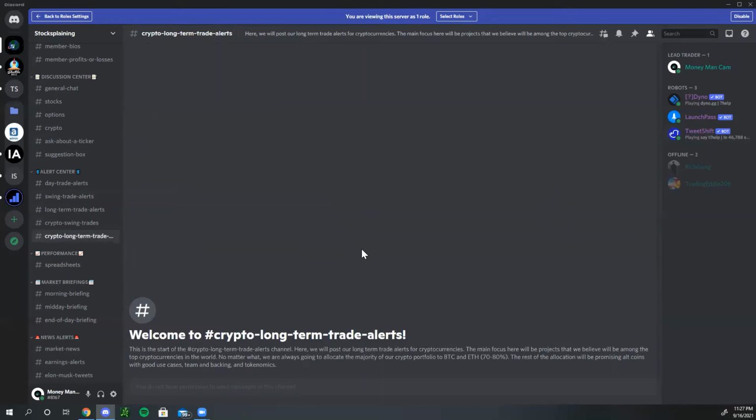The long-term crypto trades are going to be primarily for projects that we think are going to have a very, very bright future. The biggest focus we have with these long-term trade alerts is mostly the project backing, the tokenomics, and also use case. Now, we also have a performance category.